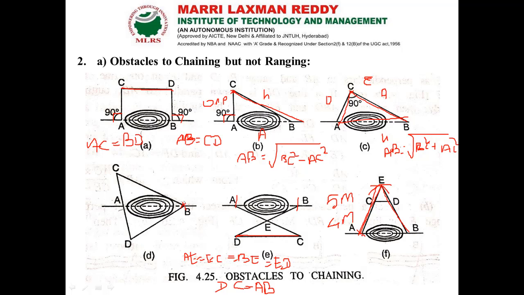From A you can mark 4 meter, bisect the line, that is point C. From B you can bisect the line, you get the point D. Now connect these 2 points. So how are we going to get the distance? AB by EA equals CD by EC, so that AB equals CD into EA by EC. This is the way we get the distance.